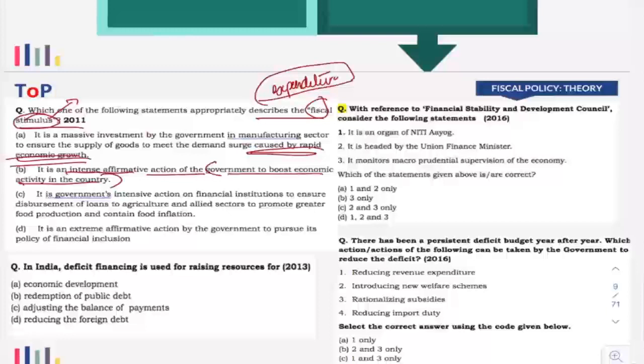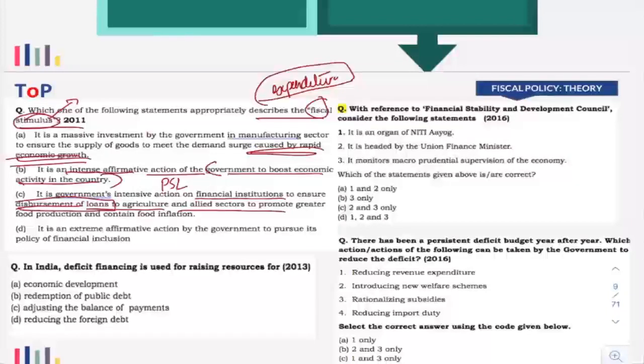It is government's intensive action on financial institutions to ensure disbursement of loans to agriculture and allied sectors. No, that is not required. We have covered that when it comes to priority sector lending. That has nothing to do with fiscal stimulus. Fiscal stimulus means something related to government expenditure. Here it is related to loans given by banks or financial institutions, so it will not be a part of fiscal policy.